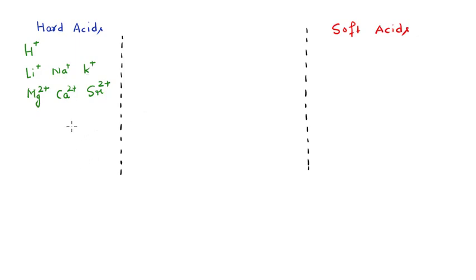Okay, after that, if you remember, it also includes the light transition metals which are present in high oxidation states, such as chromium 3 positive, cobalt 3 positive, iron 3 positive, like this, okay.